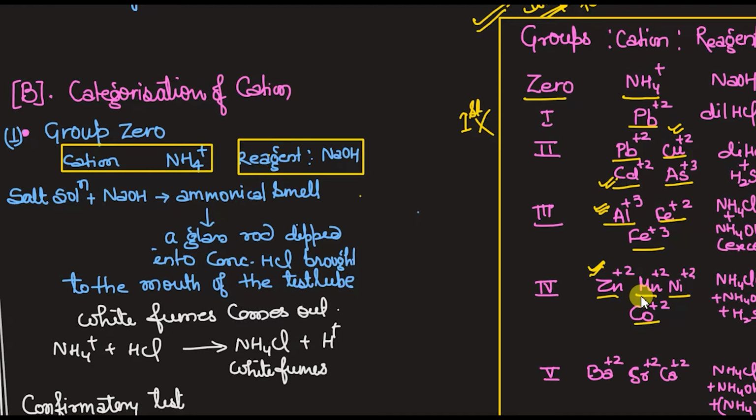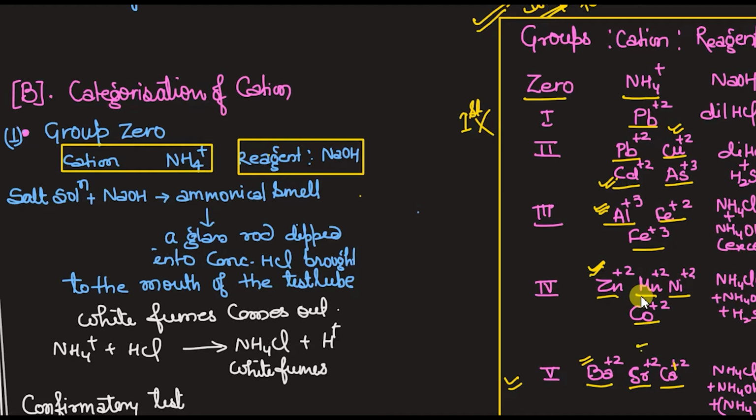Group 5 is having 3 cations, Ba plus 2, Sr plus 2 and Ca plus 2. This is a very important group according to the lab, in practical. So group 5 has 3 cations, barium, strontium and calcium, and all 3 we have to identify in the lab. And group 6 again has only 1 cation, that is Mg plus 2.